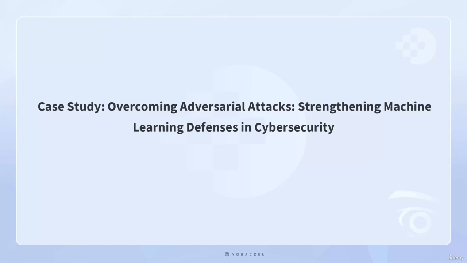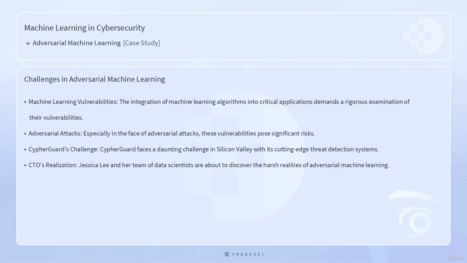Case study: Overcoming adversarial attacks, strengthening machine learning defenses in cybersecurity. The integration of machine learning algorithms into critical applications demands a rigorous examination of their vulnerabilities, especially in the face of adversarial attacks. In the heart of Silicon Valley, a cybersecurity firm named CipherGuard faces a daunting challenge. The firm, renowned for its cutting-edge threat detection systems, employs machine learning models to identify and neutralize cybersecurity threats. The firm's CTO, Jessica Lee, and her team of data scientists are about to discover the harsh realities of adversarial machine learning.